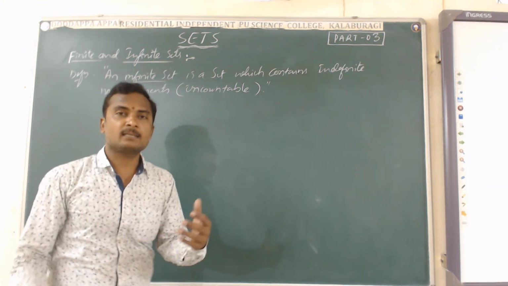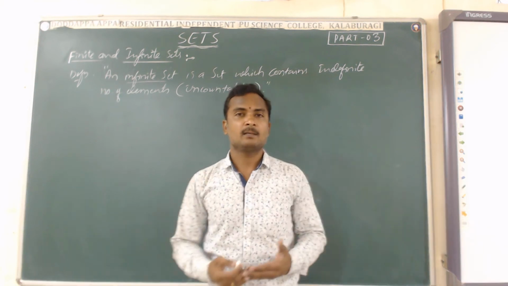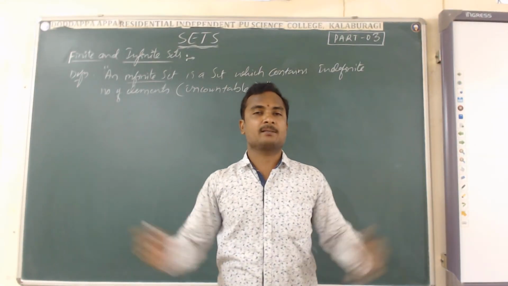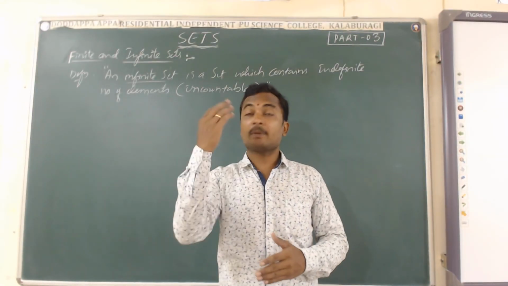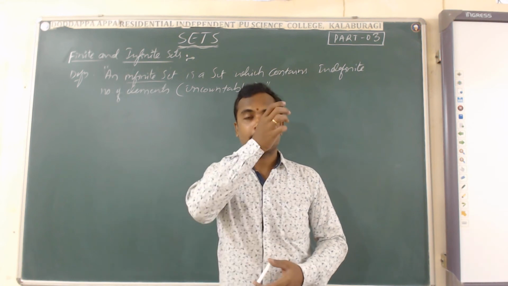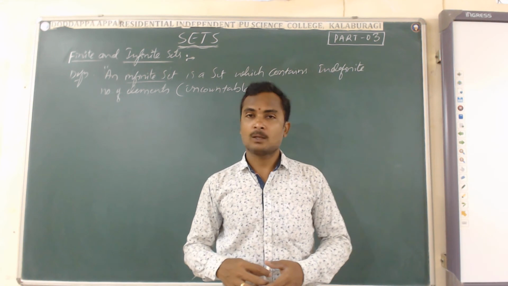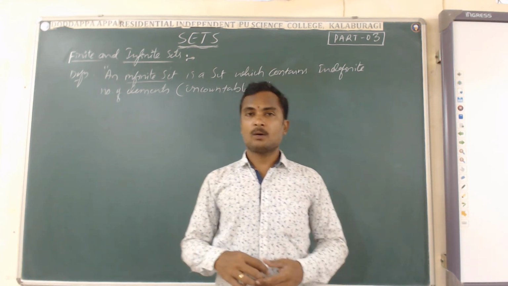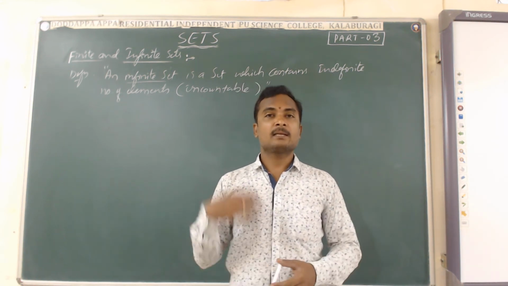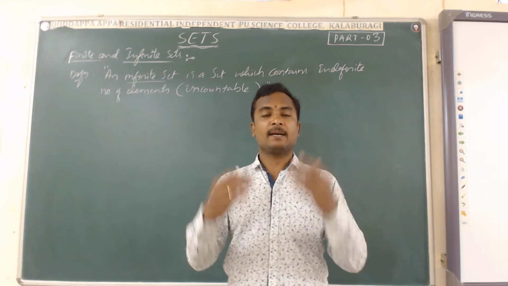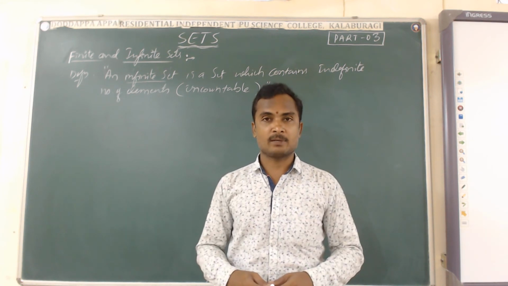A set where the number of elements is not countable. You can't count the total number of elements. For example, the number of stars in the sky. Can we count the number of stars? No, we can't count, because in space there is an indefinite number of stars in the universe.